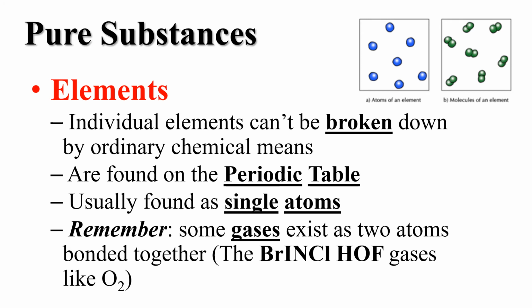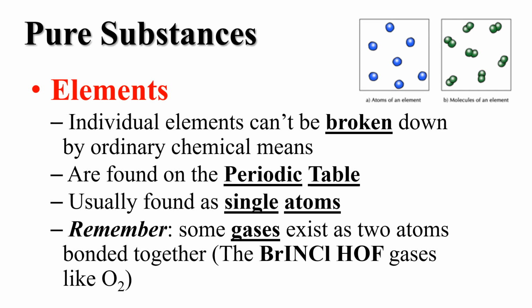Some gases exist as two atoms bonded together. We use the word Brinkelhoff so that we can remember which elements are diatomic. Brinkelhoff spells, using the elements themselves, that strange word made up of all the diatomic elements.